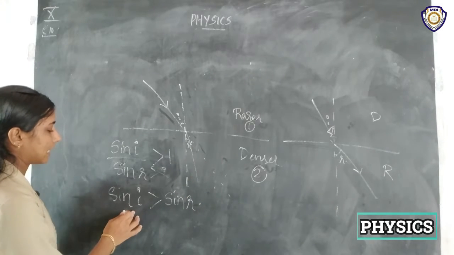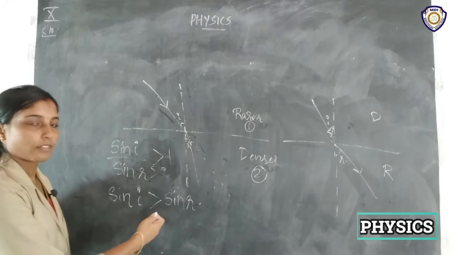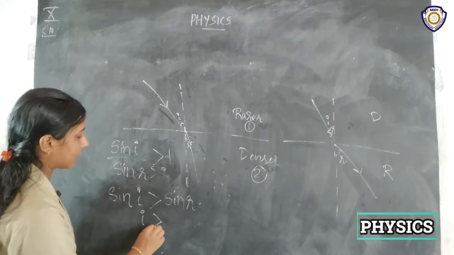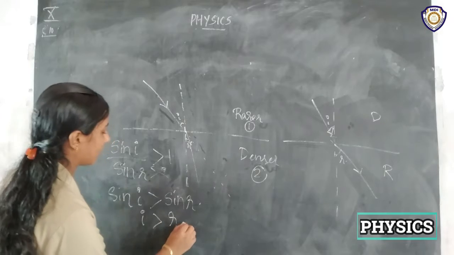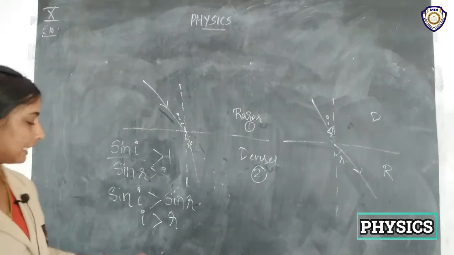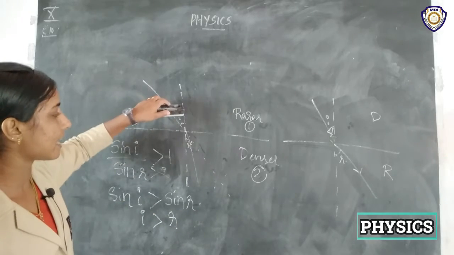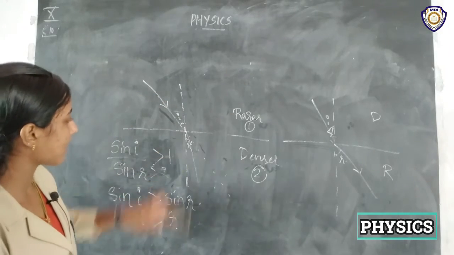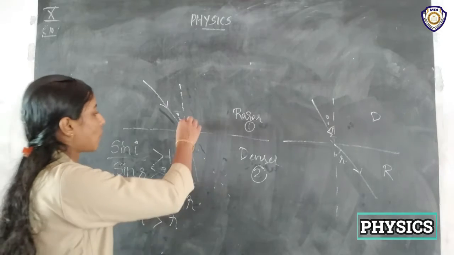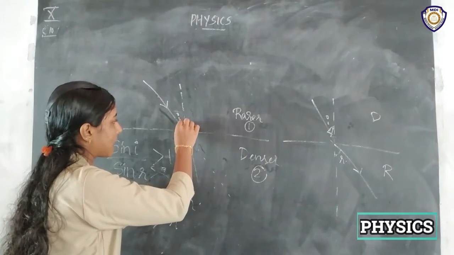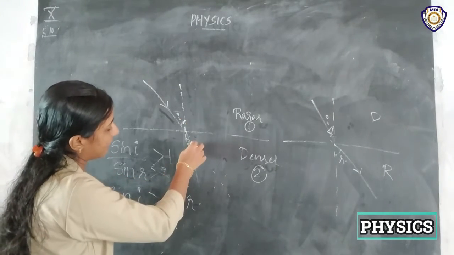And we can get from this that I is greater than R. This indicates I is greater than R, where I is the incident angle and R is the refracted angle. So here we can see I is greater than R.